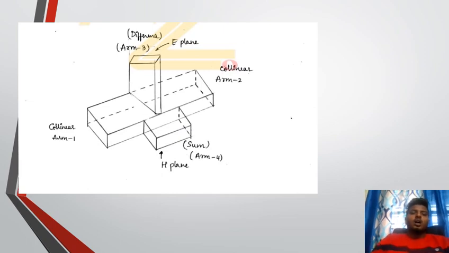There are four arms: arm 1, arm 2, arm 3, arm 4. Arm 1 and arm 2 are collinear, arm 3 defines the E plane, and arm 4 the H plane.